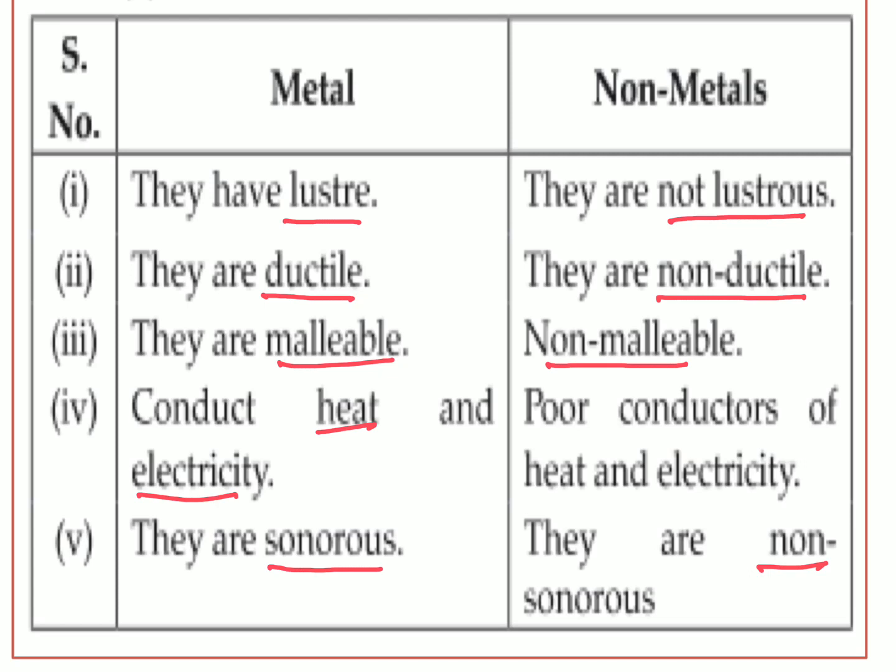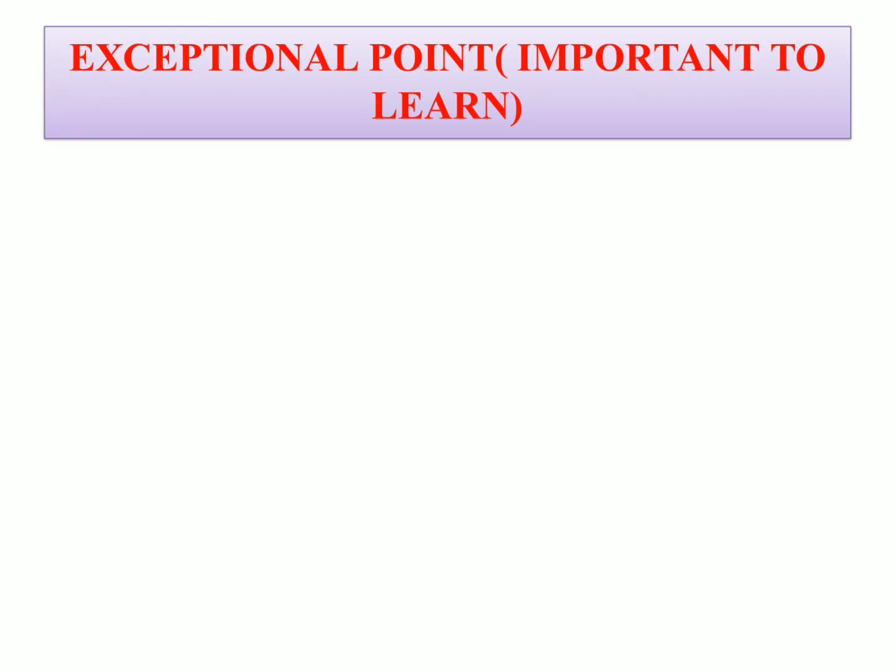One more point which can be added here: metals are generally found in solid state. There is one exception, that is mercury, found in liquid state. And non-metals are found in solid, liquid or gaseous state at room temperature. Is it clear to all of you? So this is the tabular difference between metals and non-metals, and these points should be mentioned in your notebook